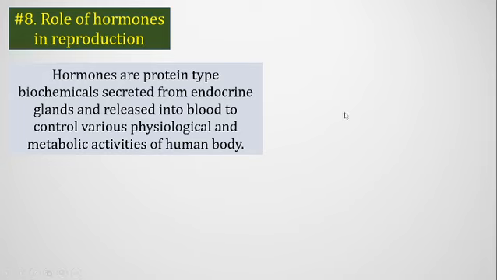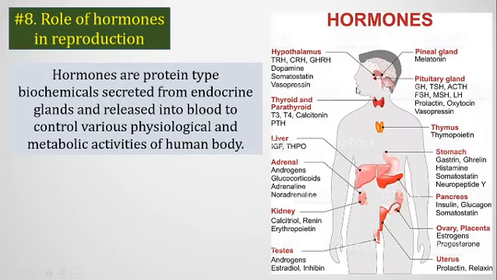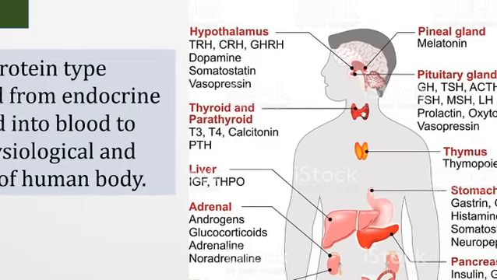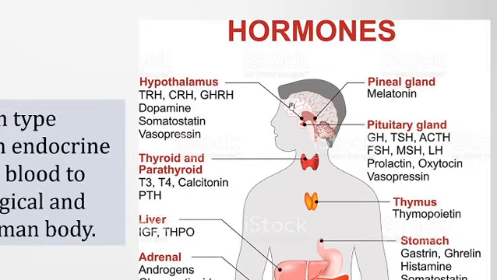So we know hormones are released from some endocrine glands. What are these endocrine glands and what are the hormones released from them? We will see them. For example, the hypothalamus, located in the brain, produces hormones like TRH, CRH, GHRH, which are the short forms of different hormones. We will find them on a later slide. Dopamine, vasopressin and somatostatin are also hormones produced at the hypothalamus.